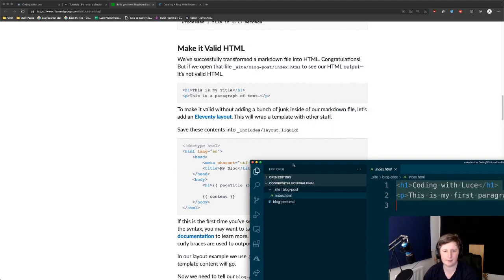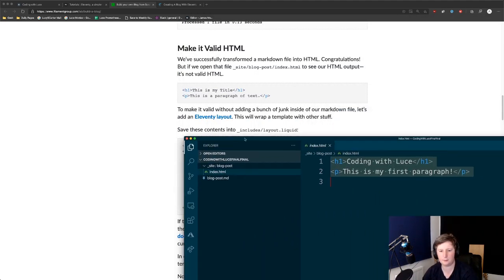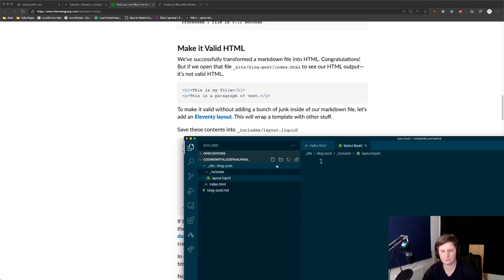So it's saying, in an includes folder, we're going to make something called layout.liquid. We might change this later, but we're not going to get ahead of ourselves. We're just going to follow the instructions.